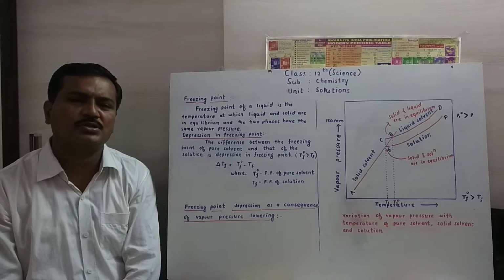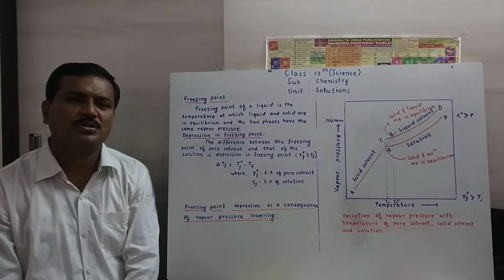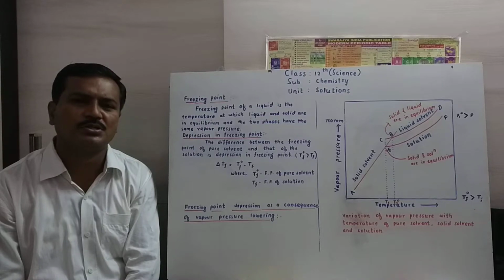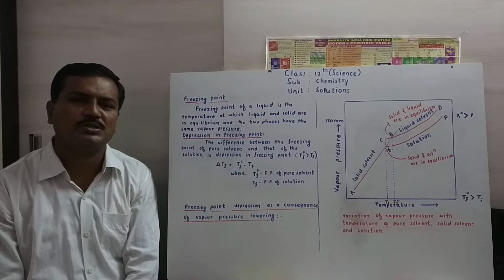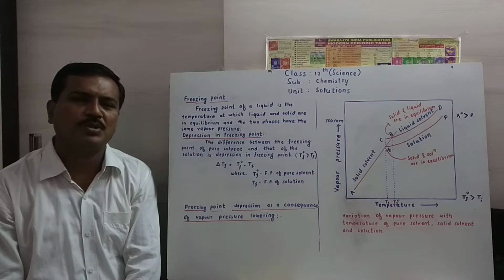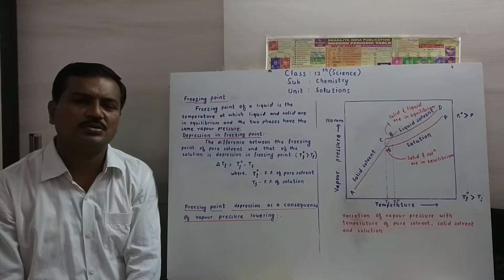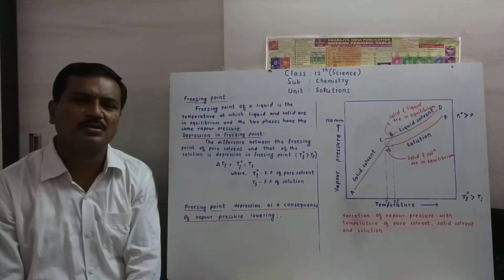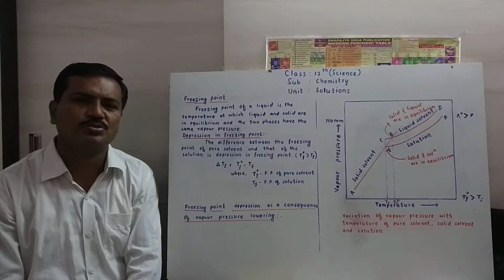We know that the ice cold water in which ice cream is stored has a temperature below the freezing point of ice. We know that the freezing point of ice is 0 degrees Celsius, and in the freezing mixture of ice and salt, the temperature of the mixture is minus 21 degrees Celsius. So nearly 21 degrees Celsius can be depressed by adding a non-volatile solute like sodium chloride.